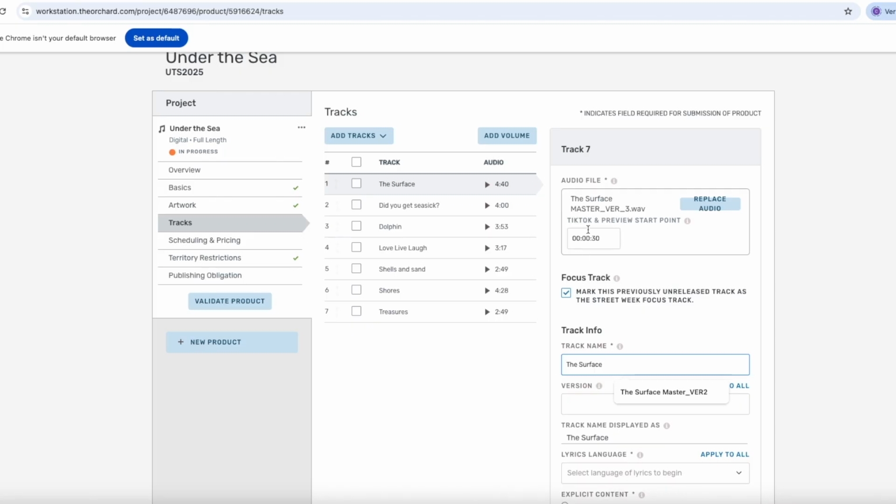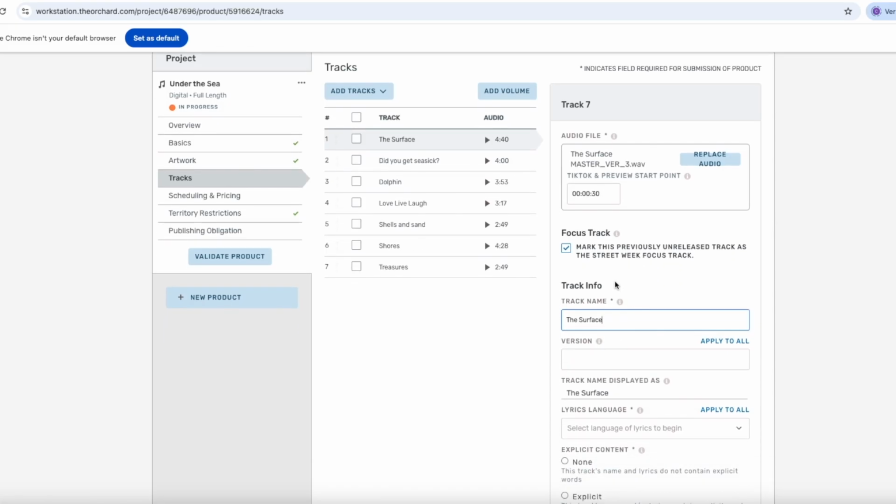Above here, there's something called TikTok and Preview Start Point. You can read more about that in the video description under TikTok and Preview Start Point, but it's basically the preview start point which is used in Apple Music and TikTok. In this case, it starts at 30.